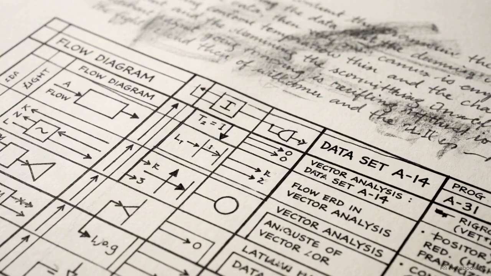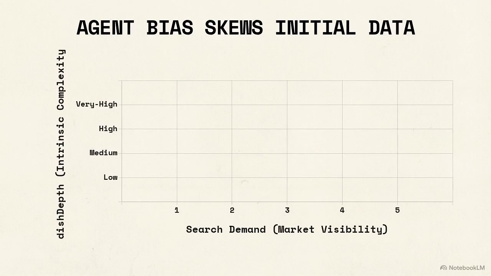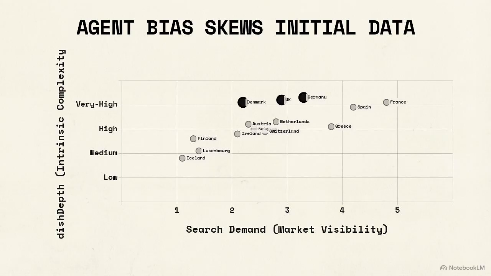than passively hallucinating lists. The target taxonomy evaluates 2 distinct axes: objective complexity, labeled as dish depth, versus market signal, measured as search demand. This scatter plot maps out these variables. Conflating intrinsic depth with market visibility destroys the data. Round 1 begins as an independent research phase. Each agent plots their findings without viewing others' inputs.